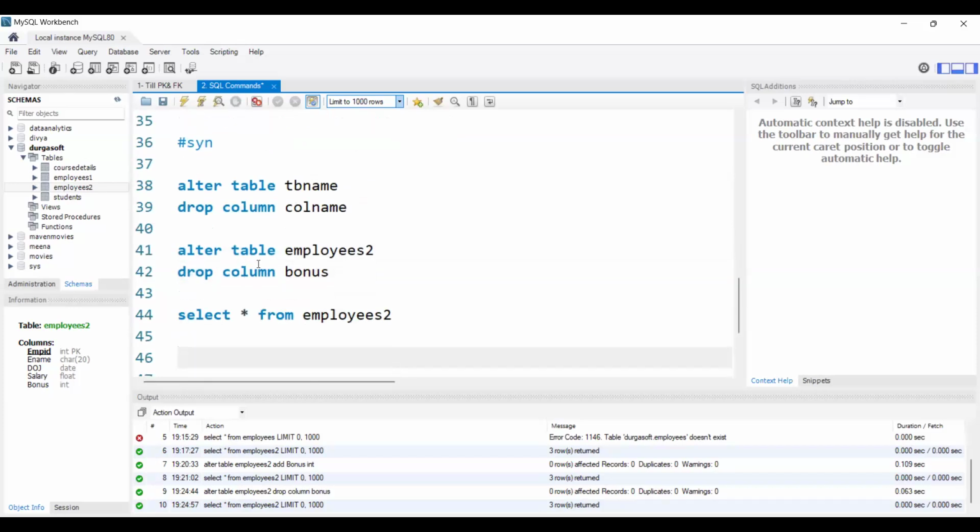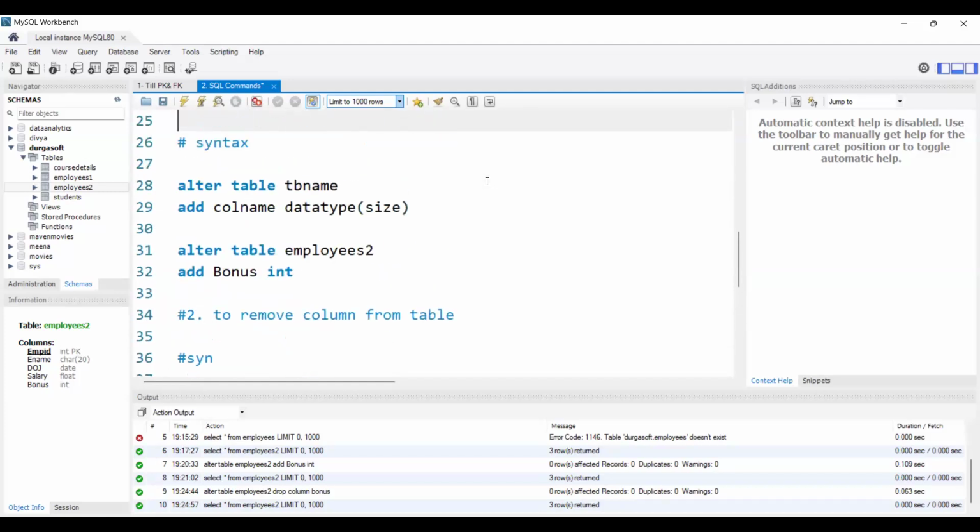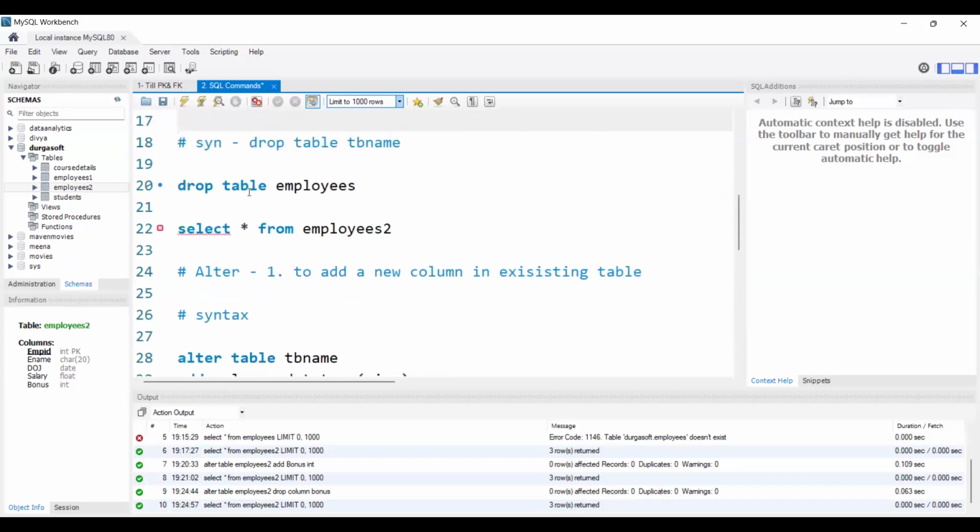Here we are mentioning we want to drop the column, that's the reason we use the column keyword as well. Basically, the drop command will remove the complete table. If we directly give drop like this, this line states that we want to remove the entire table.